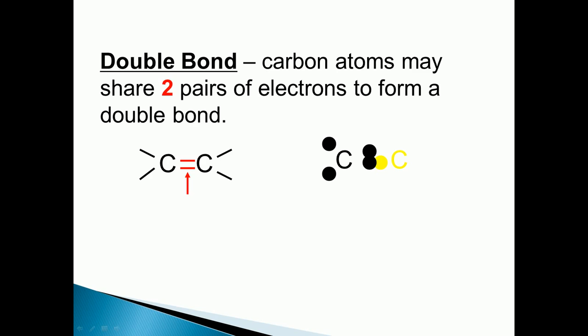These are two pairs of electrons, or the total number of electrons is 4. So in this case the carbon atoms may share two pairs of electrons to form a double bond.